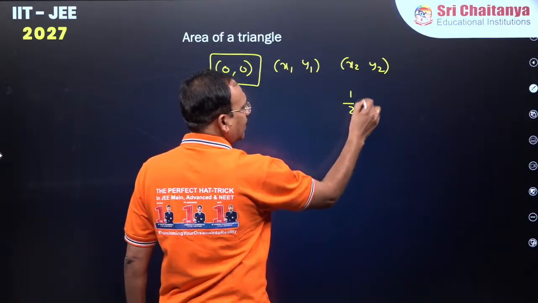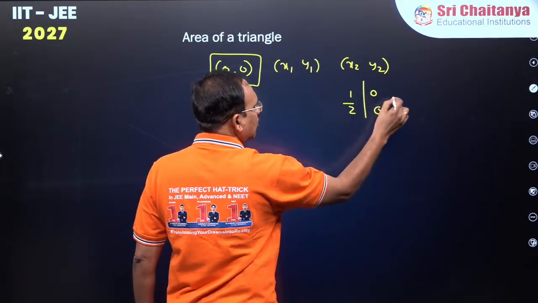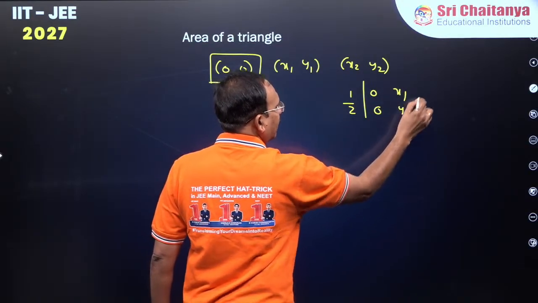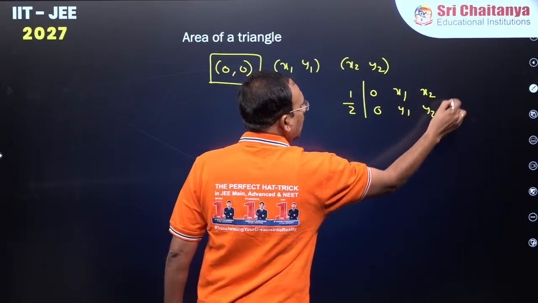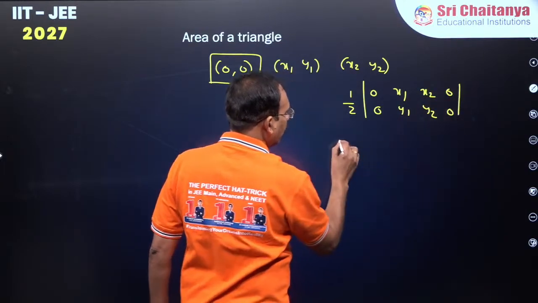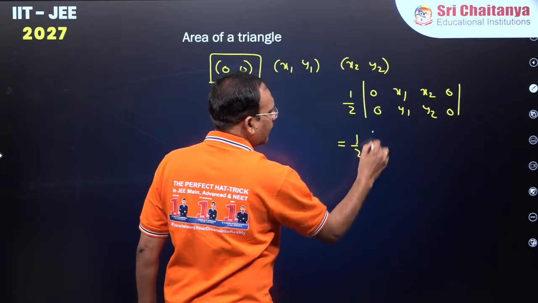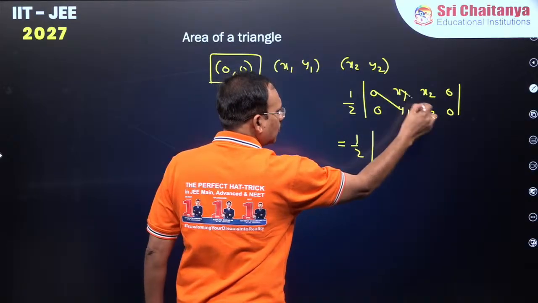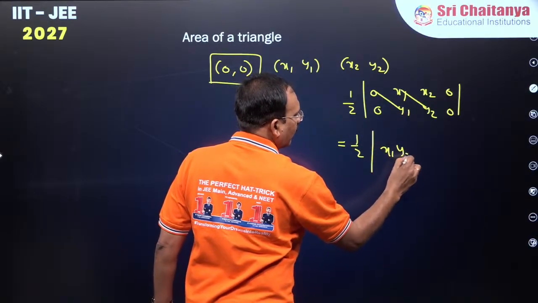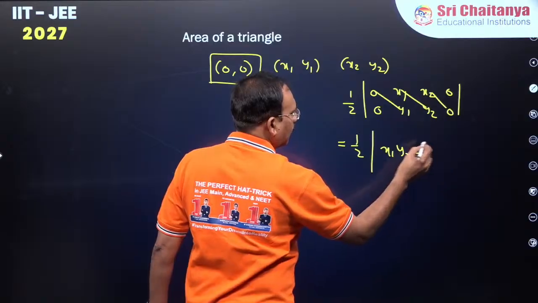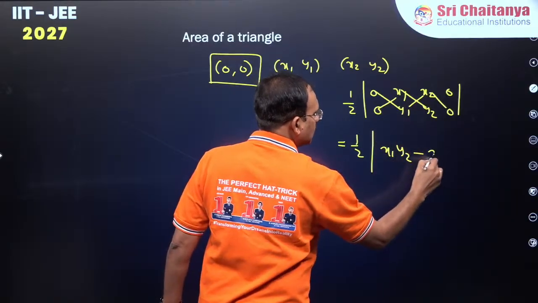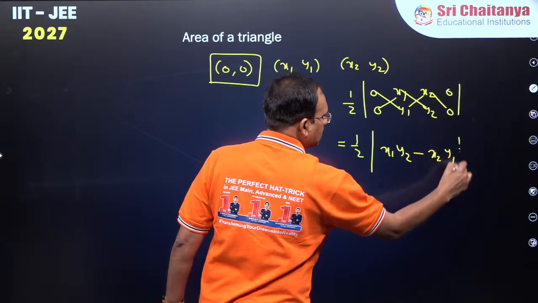I write half modulus of 0, 0, x1, y1, x2, y2 and repeat 0, 0, which gives half modulus: this is 0, this is x1 y2, this is 0, minus this is 0, this is x2 y1, this is 0.